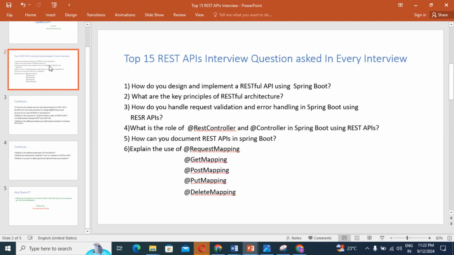After doing this exception handling, last but not least, we need to test the REST API application, right? So test endpoints we should write, unit and integration tests to ensure your API behaves as expected or not. What you implemented, the implementation related to REST API, is the response coming as expected or not? For that purpose you need to create test endpoints for testing, okay? So guys, these all are the design and implementation steps required for implementing any RESTful API.